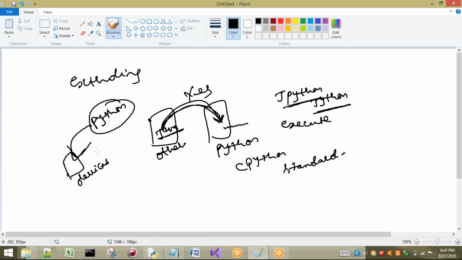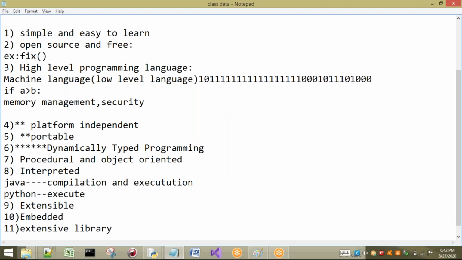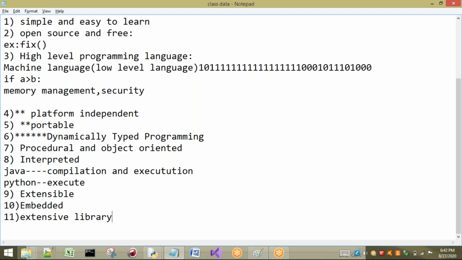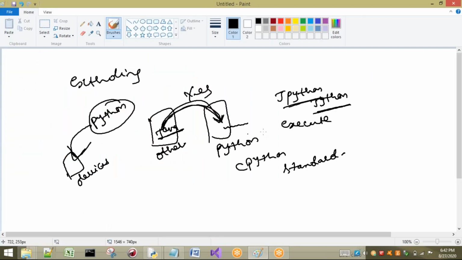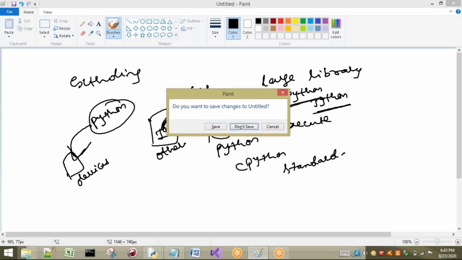Okay, next, I want to tell you about the extensive library. Extensive library is nothing but a large library. So first you have to understand what is meant by library. What is meant by library?